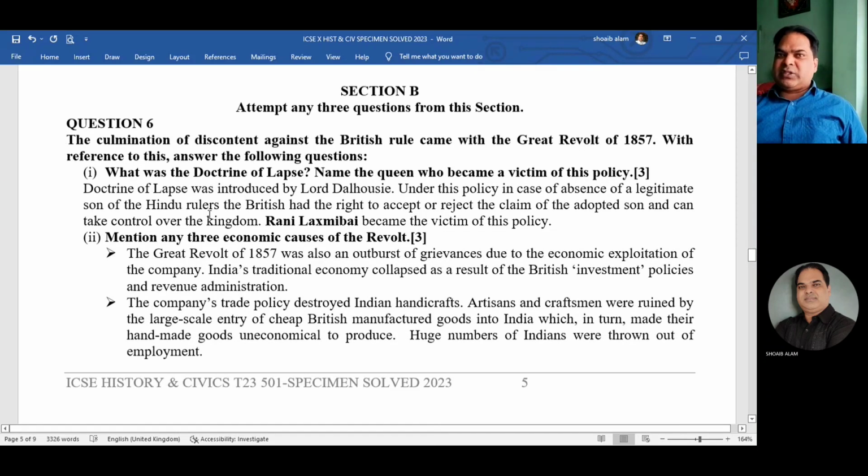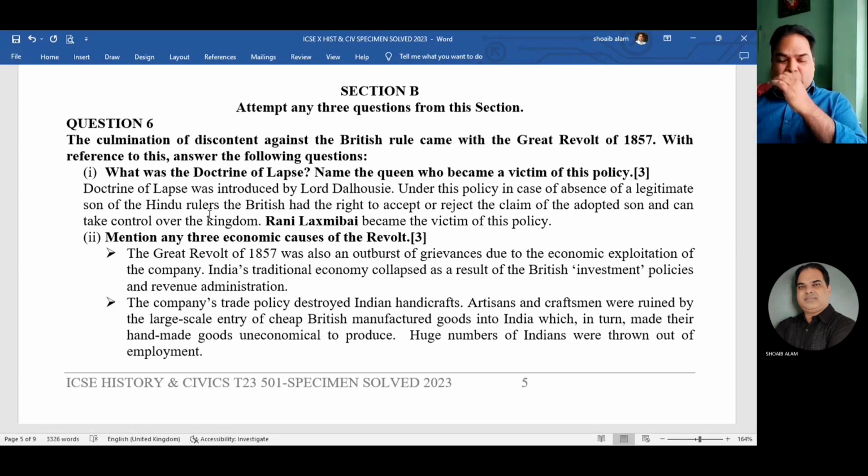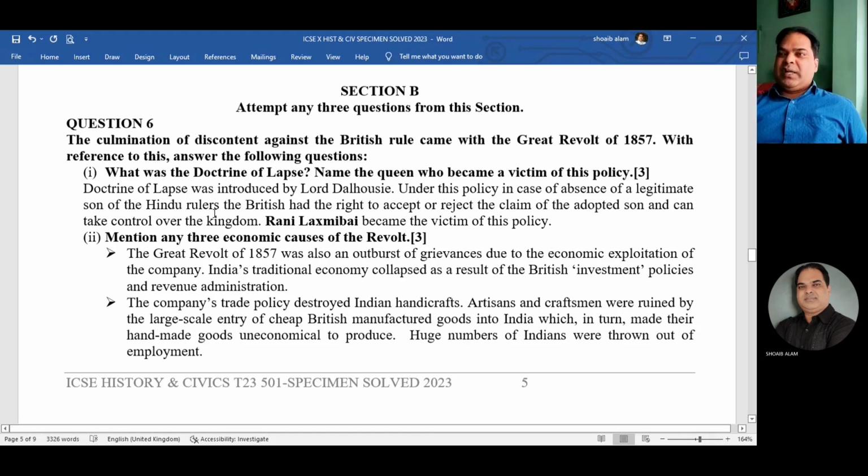Now let us move on to the next part. The next one we have is, 5 questions will be given from section B, and you have to attempt only 3. So the first one is related to the Great Revolt of 1857. With reference to it, you have to answer the following. What was the doctrine of lapse?